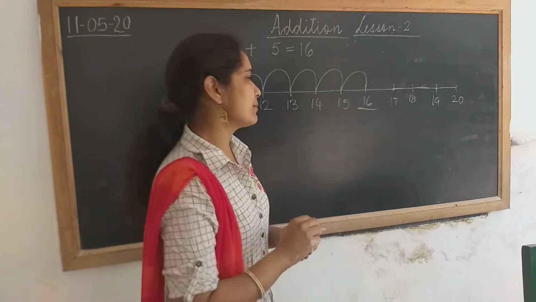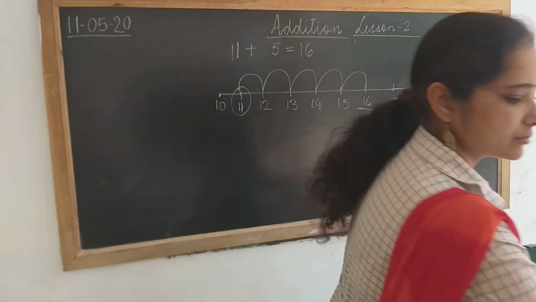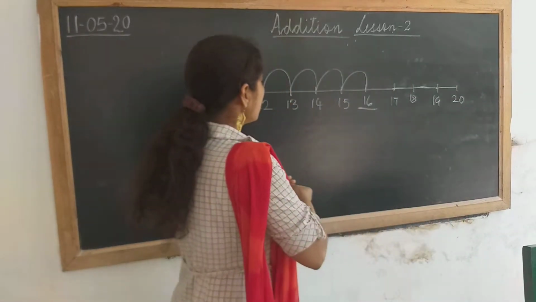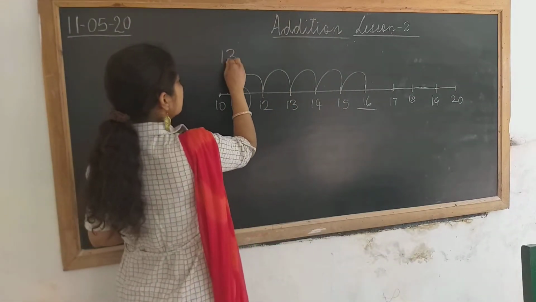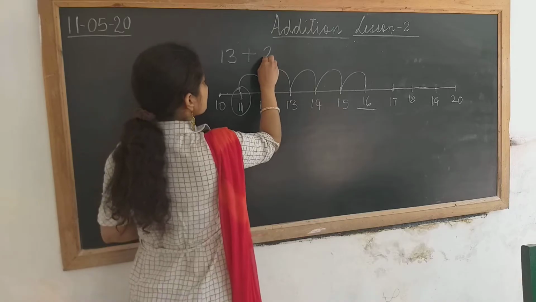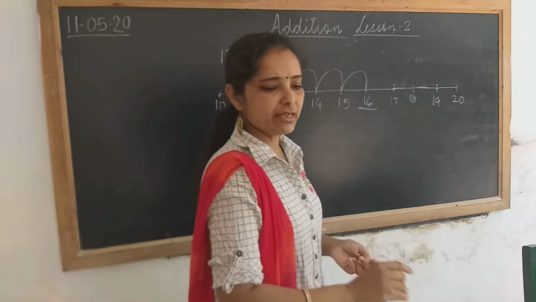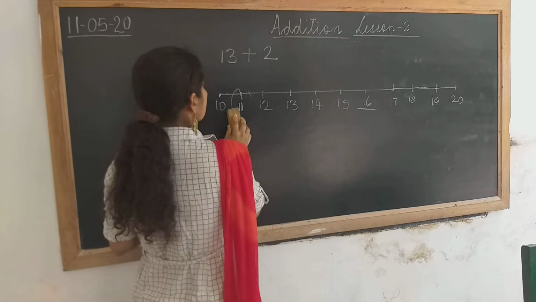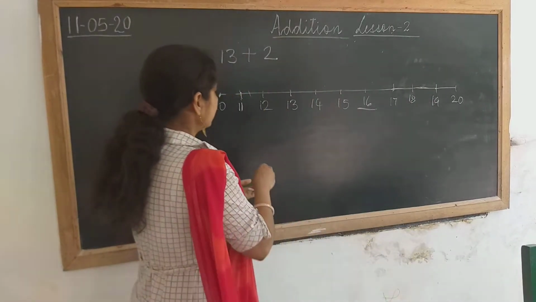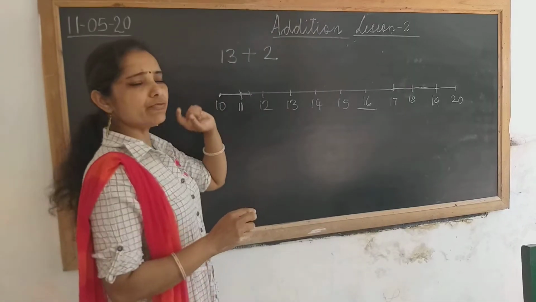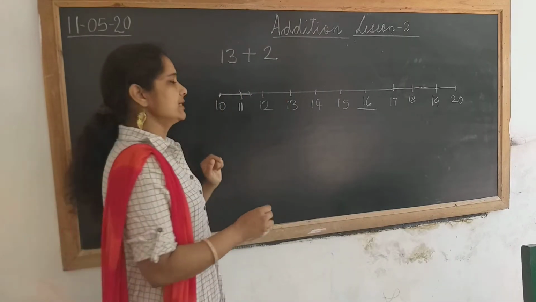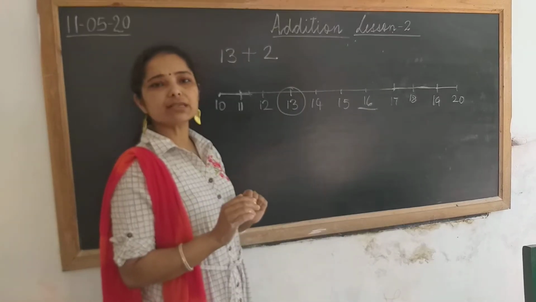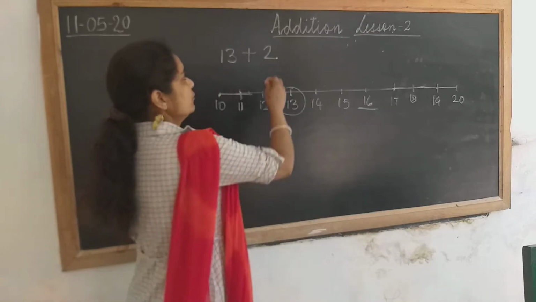Okay, one more sum I am going to show you. Another sum is, children, 13 plus 2. What you have to do, the first step is, you have to see the number which is given first, before the sign. 13. Yes. Circle the number 13. Now, after the sign, what is given?